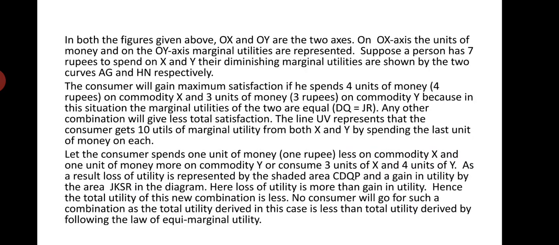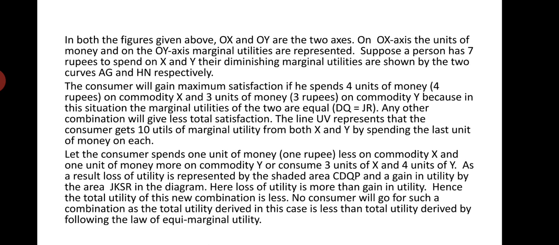Let the consumer spend 1 unit of money less on commodity X and 1 unit more on commodity Y. He has got maximum satisfaction by applying the law of equimarginal utility, by consuming the combination 4X plus 3Y, that means 4 units of X and 3 units of Y. But if he consumes only 3 units of X and 4 units of Y, what will happen?